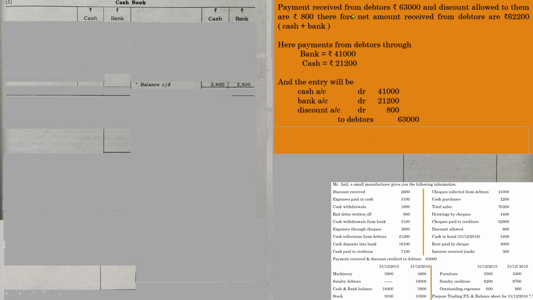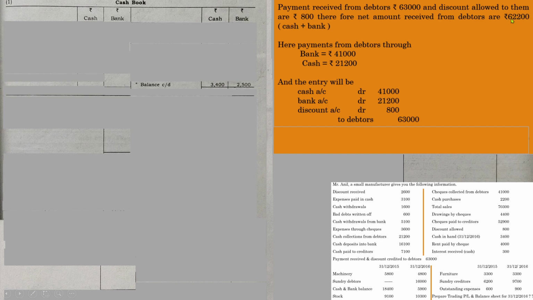See, payment received from debtors is 63,000 and discount allowed is 800. That is given in the question. So the net amount of cash and bank debtors has to pay to Anil is 62,200. That is in the form of cash and bank.